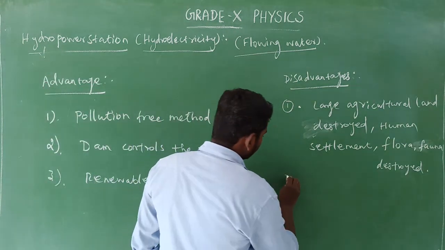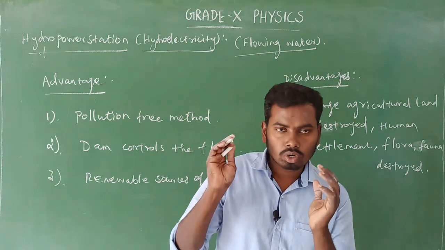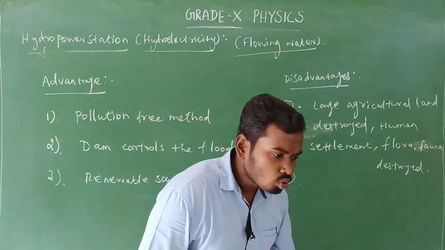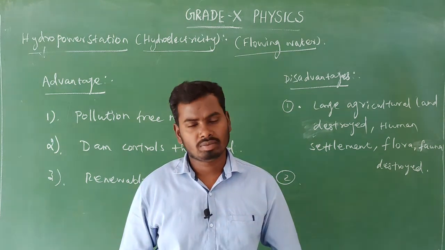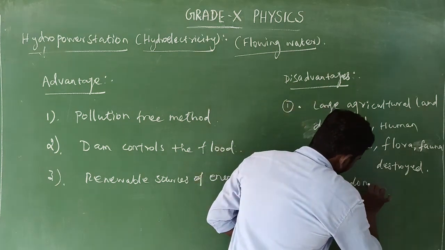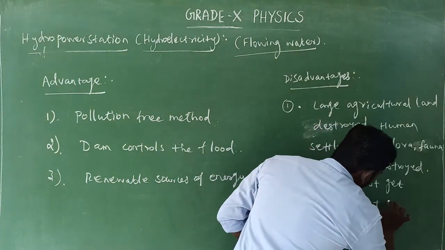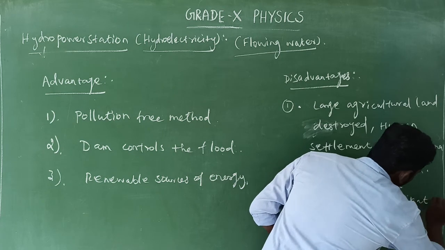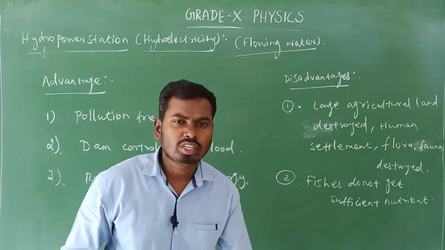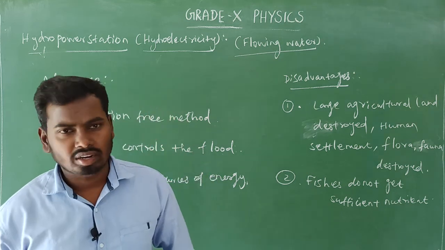And second disadvantage, due to the storing of water in dam, the fishes in the downstream do not get sufficient nutrient, because water is stagnated in particular places. So the fishes in downstream do not get sufficient nutrient. That is the second disadvantage.